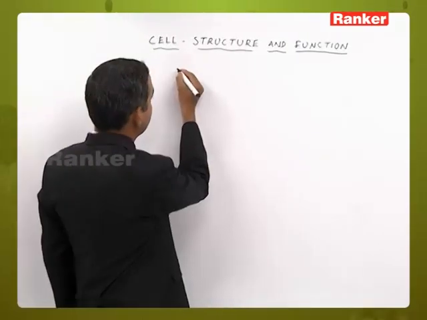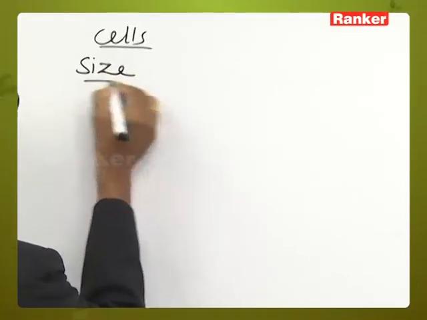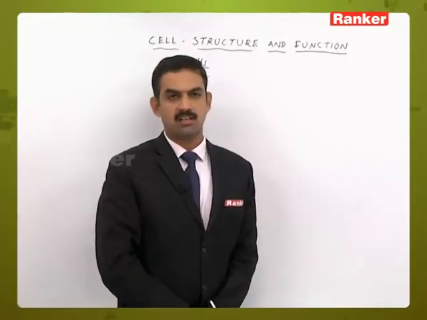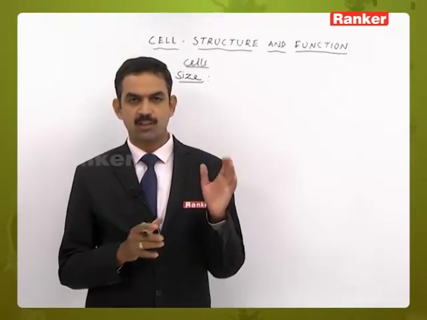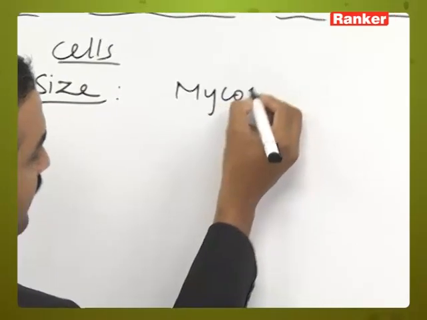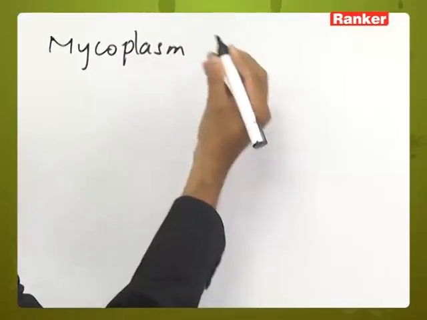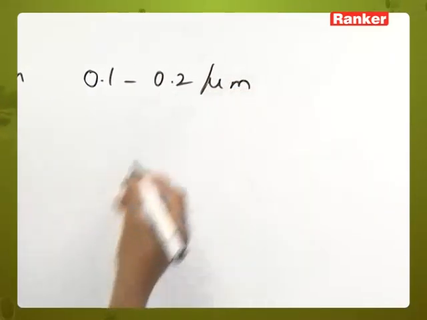If you see the size of the cells, there are cells which are microscopic in their nature. From the smallest or microscopic cell to the largest one, we know that mycoplasmas are considered to be the smallest one, having 0.1 to 0.2 micrometers in their measurement.